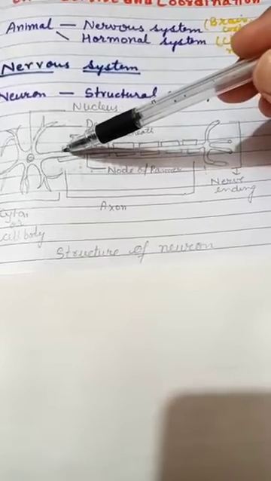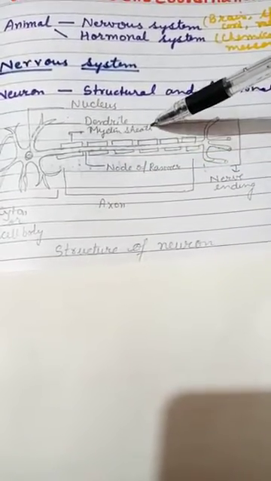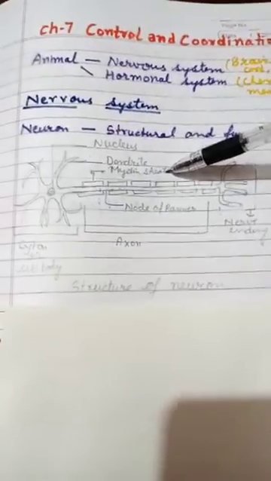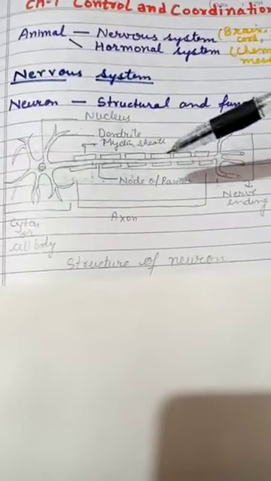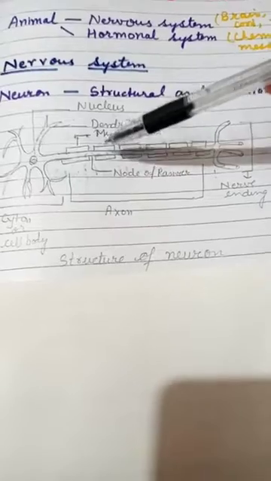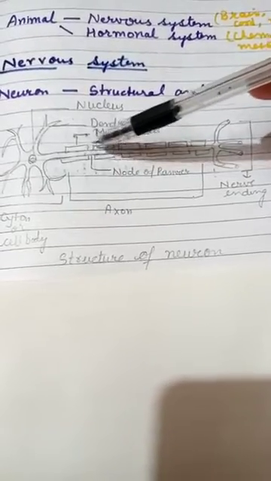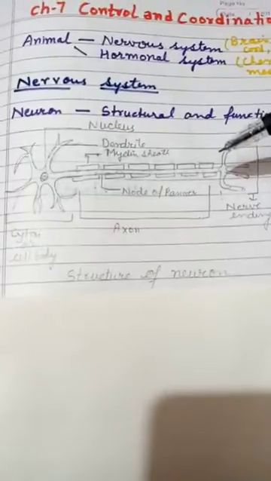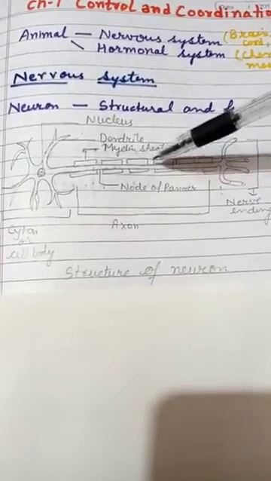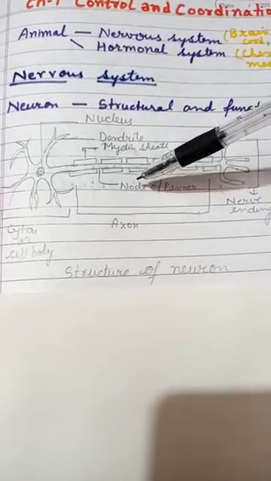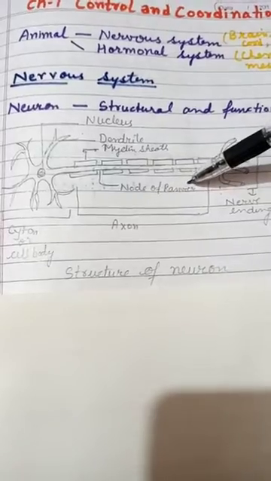Here on the axon, sometimes a sheath is there. This is known as the myelin sheath. It is not necessary that it is always present; sometimes it may be present, sometimes it may not be there. Between two myelin sheaths gaps are there, and these gaps are known as nodes of Ranvier.